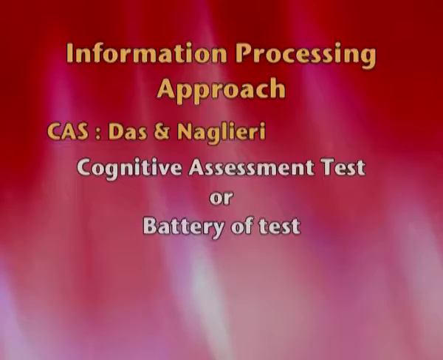Process means 2 kinds of processing. When a child learns any kind of multiplication table, a child who can do it step by step is known as successive processing. Simultaneous is when I am comparing 6 options and trying to figure out the answer. And the last aspect of this is CAS, Cognitive Assessment System. CAS was a test developed by these 3 people for the age 5 to 18 years, and it has both verbal and non-verbal components in trying to identify what kind of problems children are facing in school and how to remedy it.